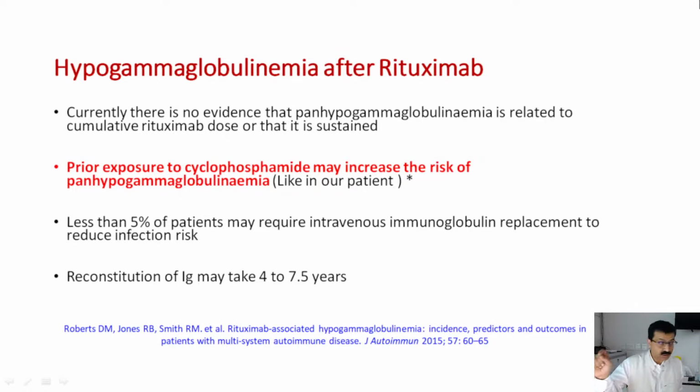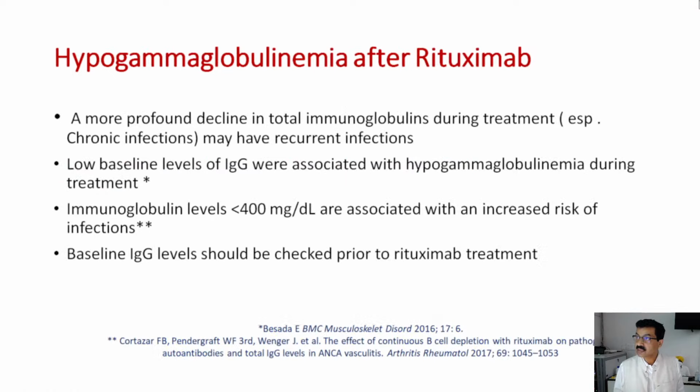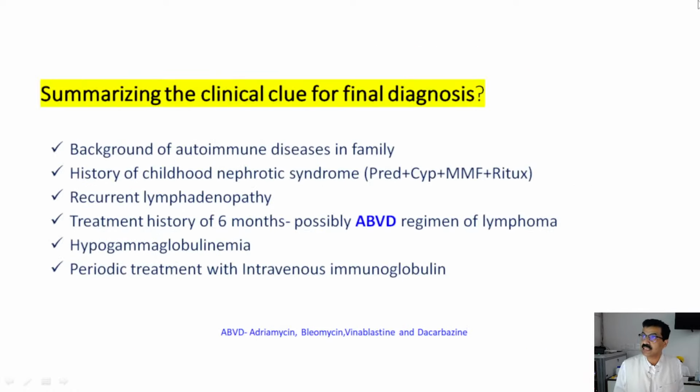Reconstitution of immunoglobulins has been reported in one series, in 2 out of 12 patients; one patient took 4 years and another took 7.5 years. So hypogammaglobulinemia after rituximab can be one of the possibilities.